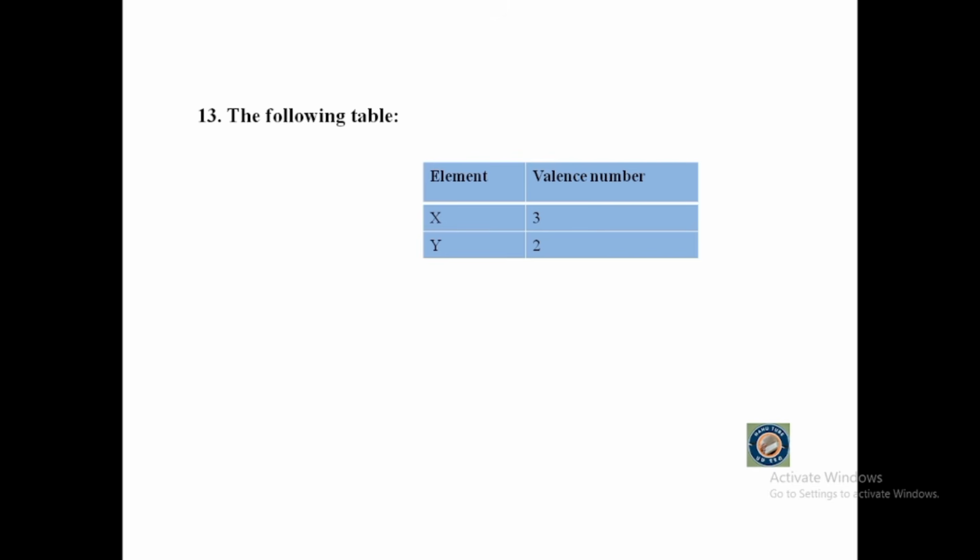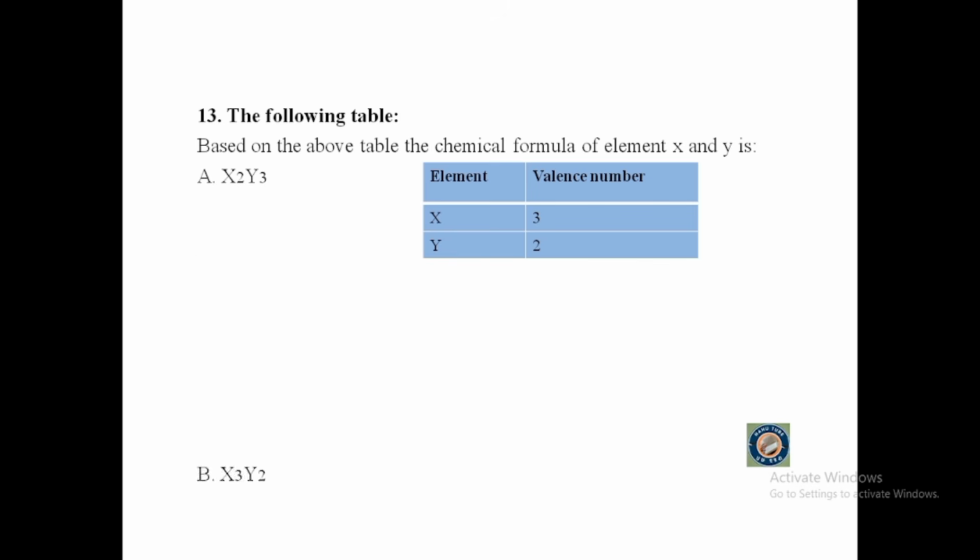Question number 13 is based on the following table. The table consists of element X and Y and the valence number 3 and 2 respectively. Based on this information, what will be the chemical formula of X and Y when form compound? A. X2Y3, B. X3Y2, C. XY, D. XY2.